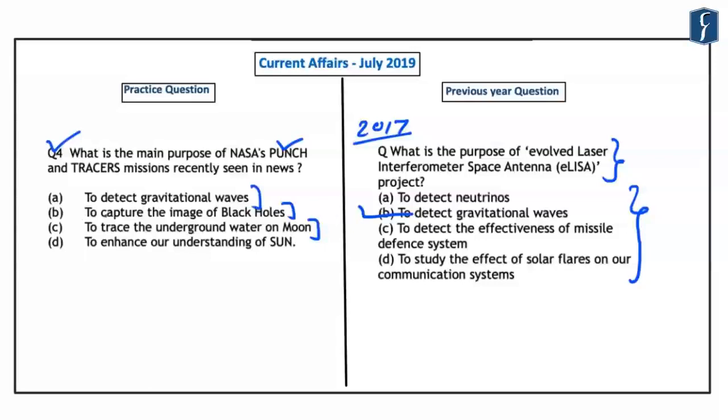So regarding this question, you should note that these two missions of NASA were in news in order to enhance our understanding of the sun. And in this, NASA's PUNCH is a landmark mission that will image regions beyond the sun's outer corona. However, the TRACERS mission will study how the magnetic fields around the Earth interact with those of the sun. So by this, you should understand that you should carefully read the options before answering the question, and also not fall for those options which are also in news, however, are not related to the requirement of the question. After this, let's take up the next question.